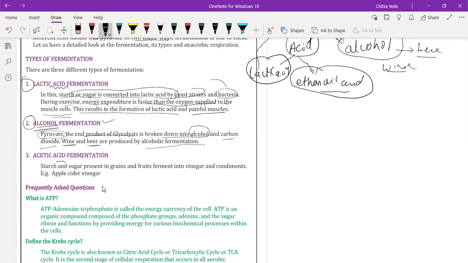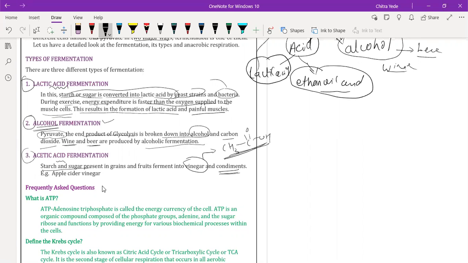Then we have the acetic acid fermentation process, very important again. Starch is converted into vinegar. Vinegar is nothing but acetic acid or ethanoic acid, with the formula CH3COOH. Condiments also. You know what condiments are? We have sauce, we have tomato ketchup; all these are called condiments, which go on fast food. For their preparation we apply the acetic acid fermentation process. Understood, beta?